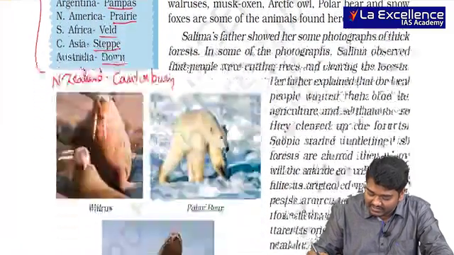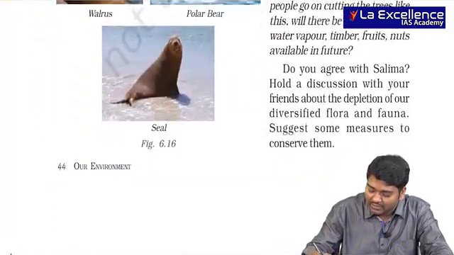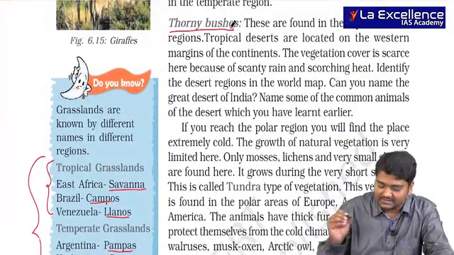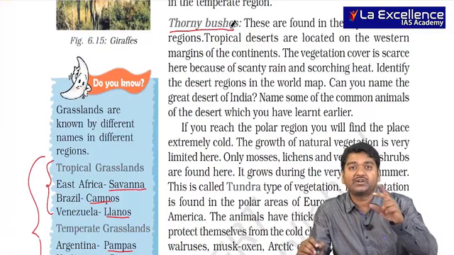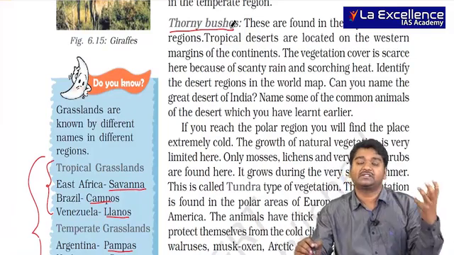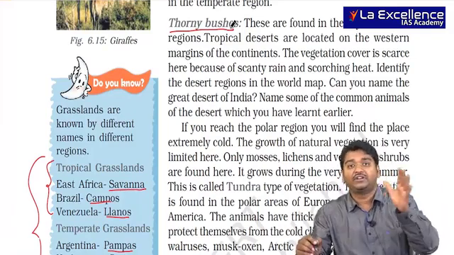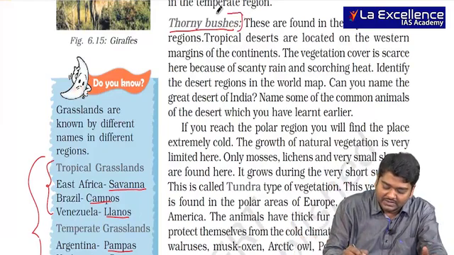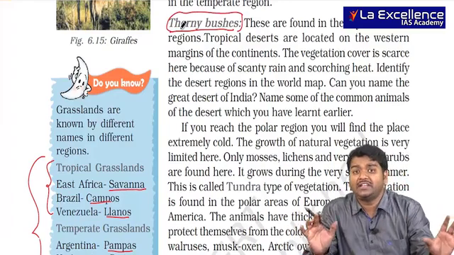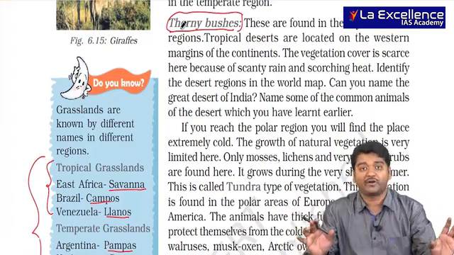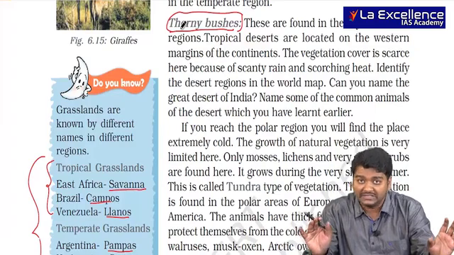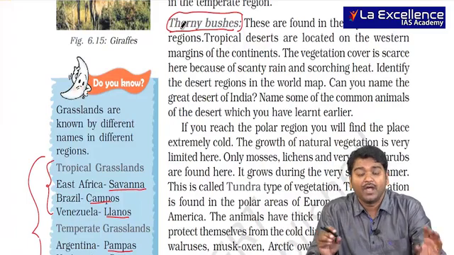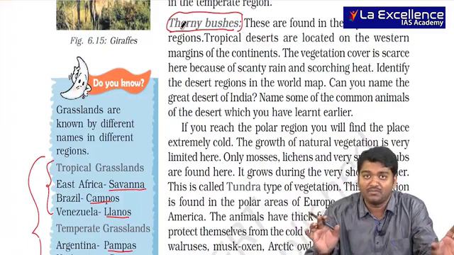Now after seeing these, we also have to look at the last one, that is thorny bushes or deserts. So deserts are of two types. One is hot desert like Rajasthan, cold desert like Ladakh, right? So these are some of the important things that you have to see. Don't remember anything apart from what I have shown you. Over a period of time, I'll show you these things in detail. So in these chapters, in future also, you will be going through these basic information and nothing more than this.